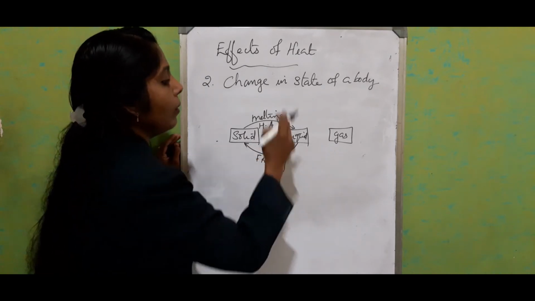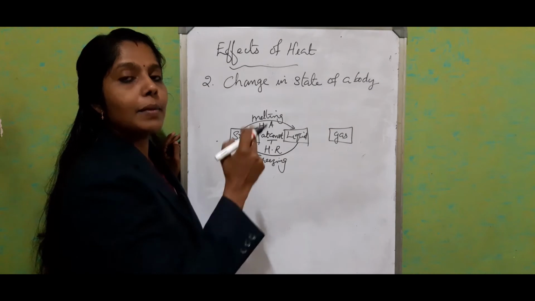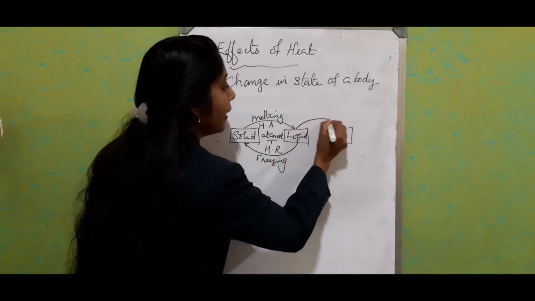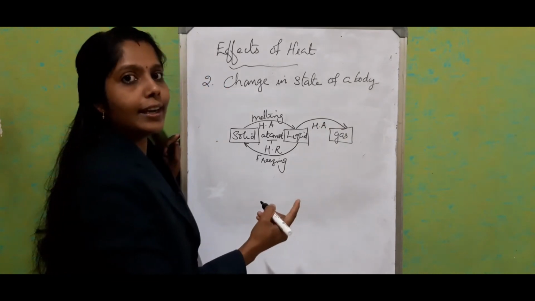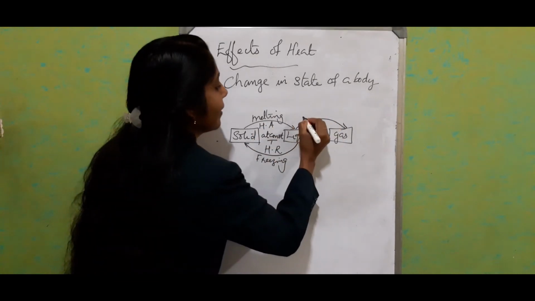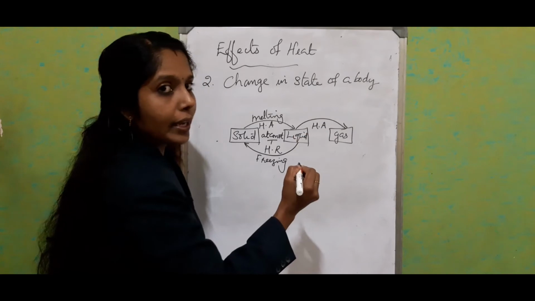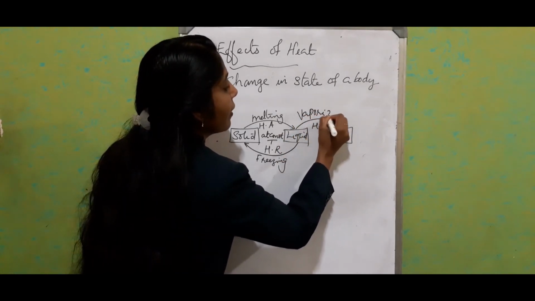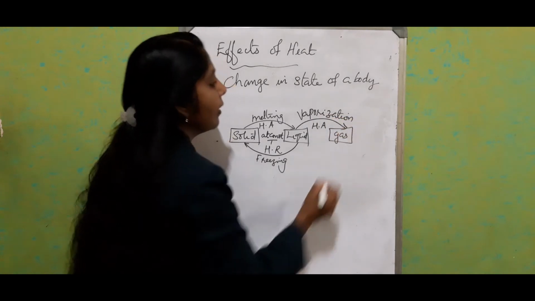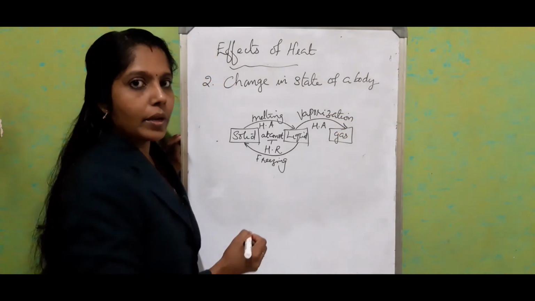Now, what happens when it changes from liquid to gas? Heat energy is absorbed, and what do we call it? Liquid to gas, it is vaporization. Vaporization or boiling, both we can write.